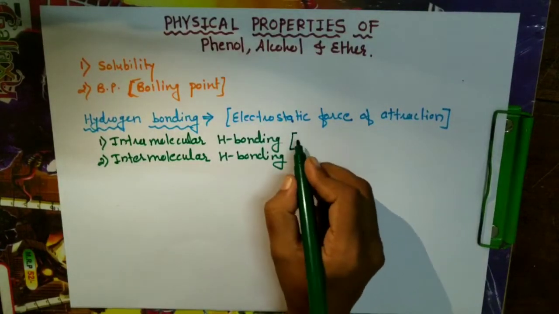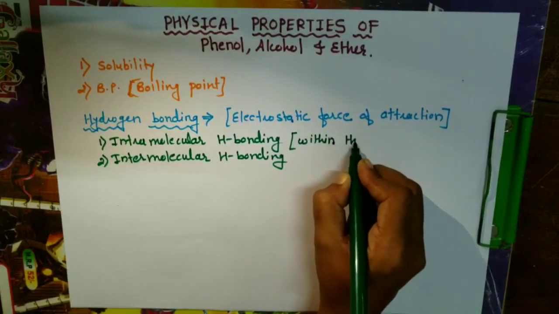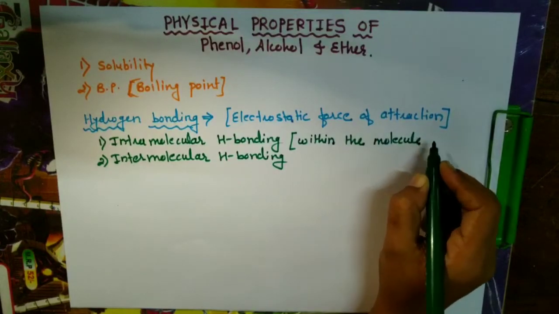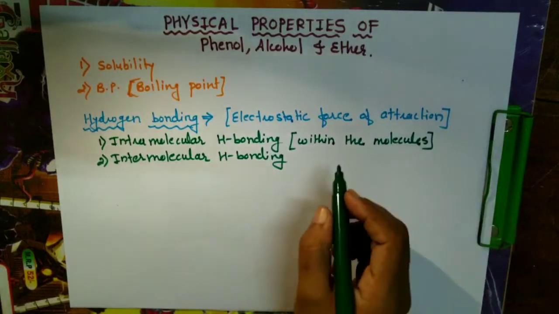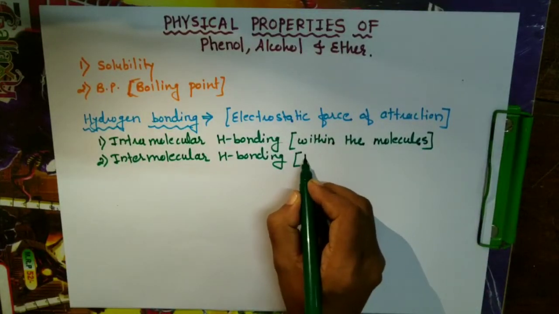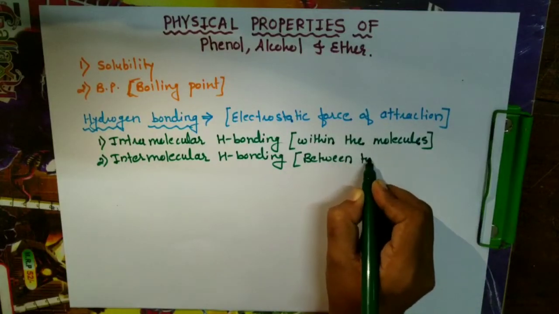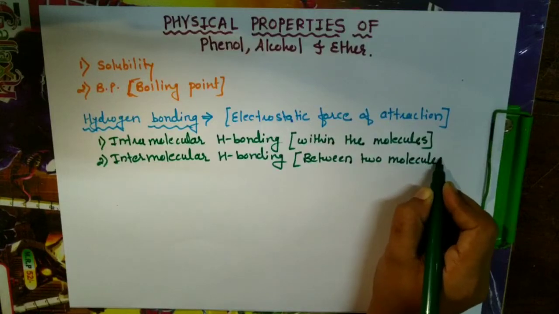Intra is hydrogen bonding within the molecule. So within the single molecule itself, if it is having weak electrostatic force of attraction, then it is called intramolecular. And inter means between two different molecules.